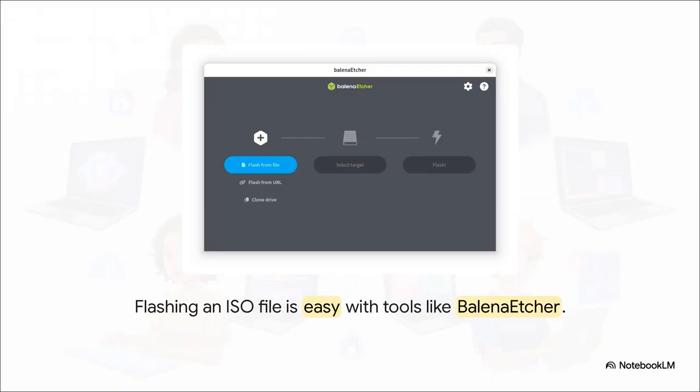And tools like Balena Etcher make this brilliantly user-friendly. You simply select your downloaded file, select your USB drive, and click Flash. There is no complex command line required here whatsoever. It's honestly as intuitive as sending an email.